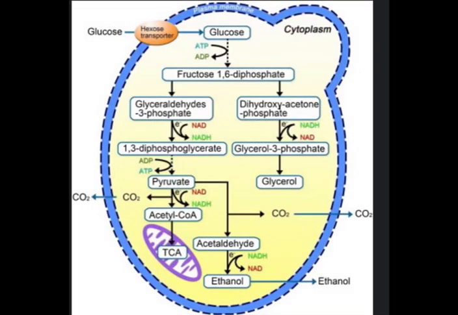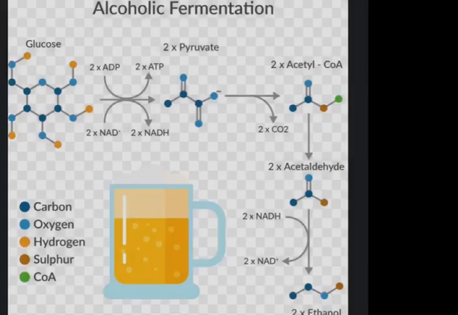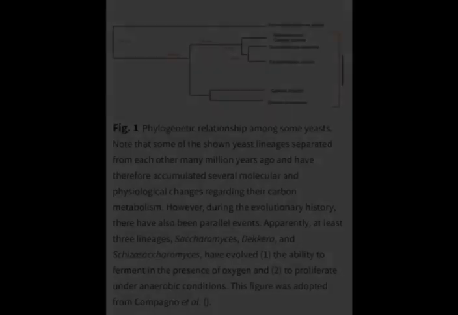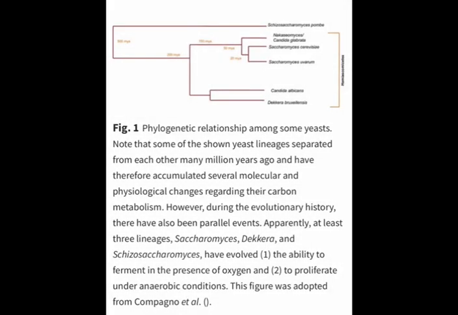So the recent data on carbon metabolism in these species attempt to reconstruct the ancient environment. The first step towards the so-called fermentative lifestyle was the exploration of anaerobic conditions, resulting in increased metabolic capacity to degrade sugar to ethanol. The strengthened glycolytic flow had in parallel a beneficial effect on the microbial competition and later evolved as a new tool. The basic aerobic alcohol fermentation ability was subsequently upgraded in several lineages by evolving additional regulatory steps such as glucose repression. The Crabtree effect, one of the most prominent features of baker's yeast, is its ability to rapidly convert sugars to ethanol and carbon dioxide at both anaerobic and aerobic conditions.